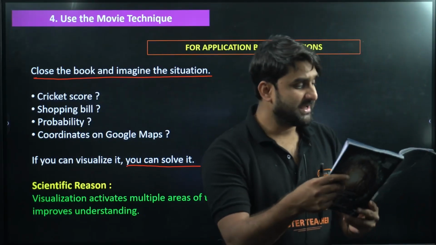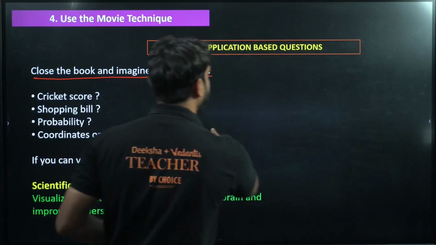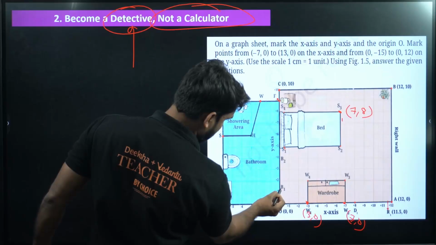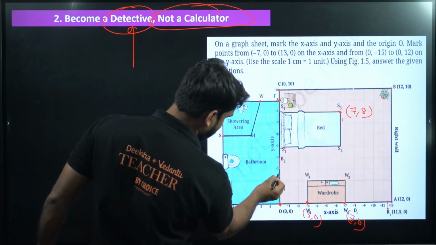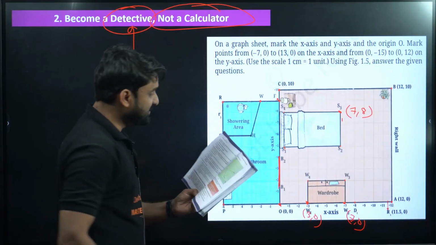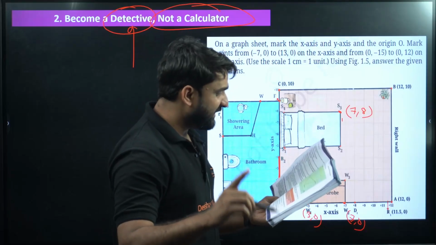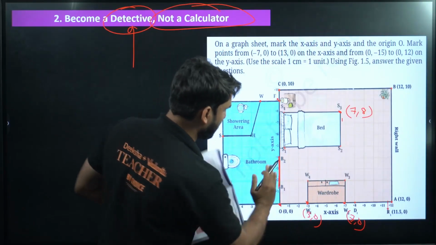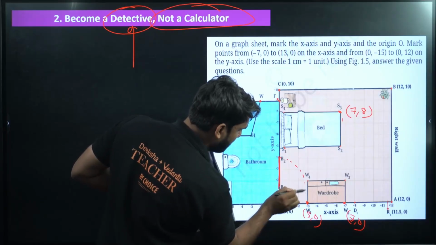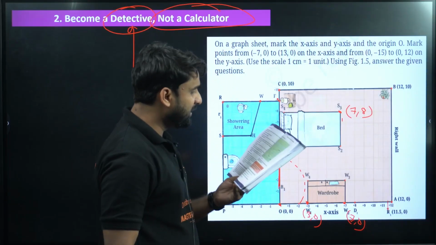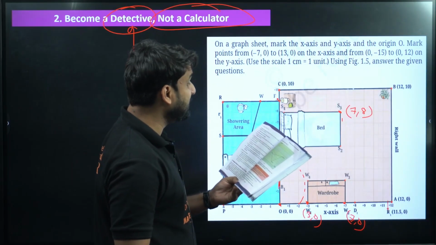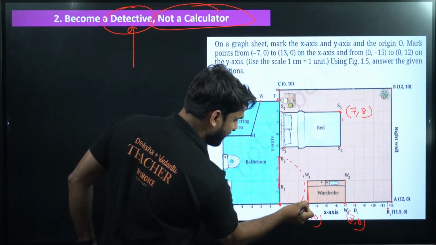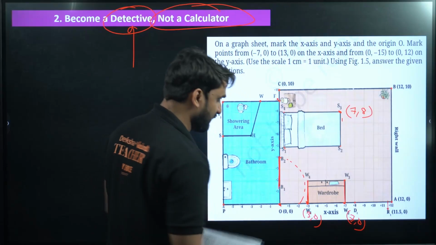The question is, if the bathroom door has a hinge at B1, this is the bathroom door here, B1 here and B2, and it opens into the bedroom like this way, will it hit the wardrobe? So will it be hitting the wardrobe? This is the wall of the wardrobe. This is one end of the wardrobe and this is the other end of the wardrobe.